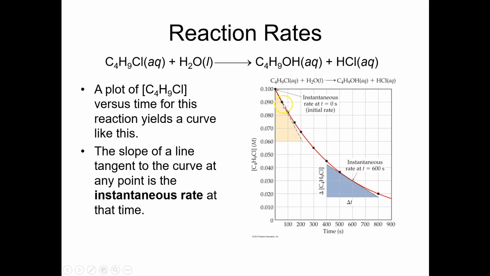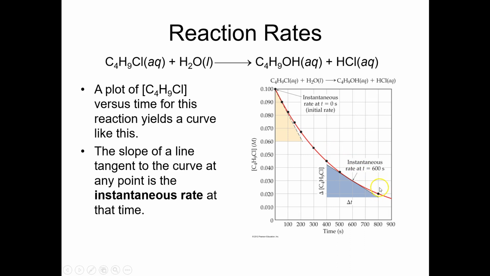We can talk about various types of rate. What we were just doing a moment ago was looking at the average reaction rate. That is the slope of a straight line between this point and that point, and then the slope of a straight line between this point and that point, and so on. Those are average rates. We could determine the average rate over the first 800 seconds, and that would be the slope of a straight line between that point and that point.